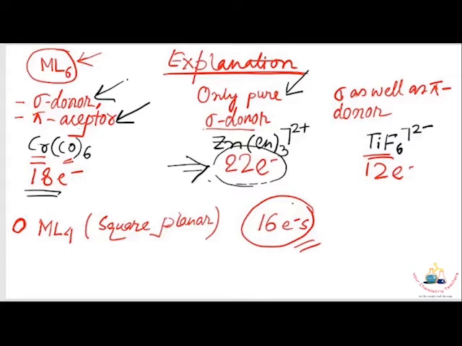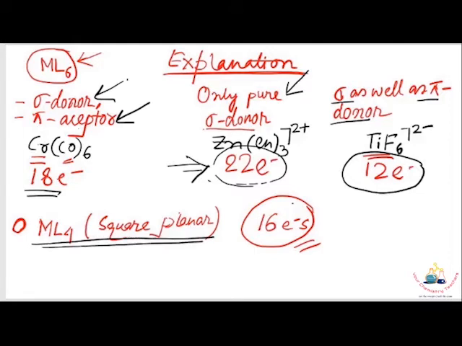Another case is a sigma donor as well as pi donor, like the fluoride ligand. For example, in titanium hexafluoride the complex has 12 electrons, although it is a stable complex. These all violate the 18 electron rule. Another case is square planar complexes. Most square planar complexes show stability when they are 16 electron. Another thing is that a d8 metal system shows square planar complexes.